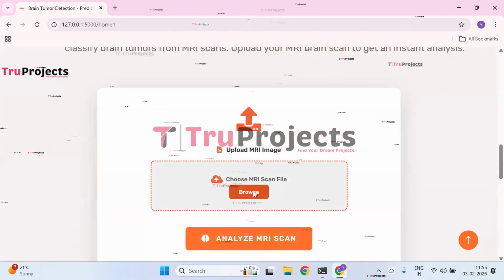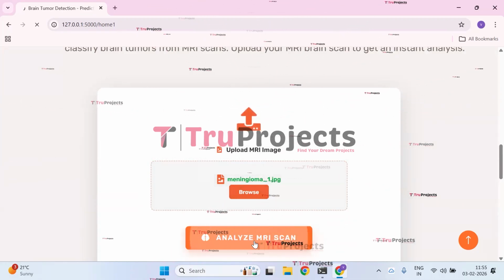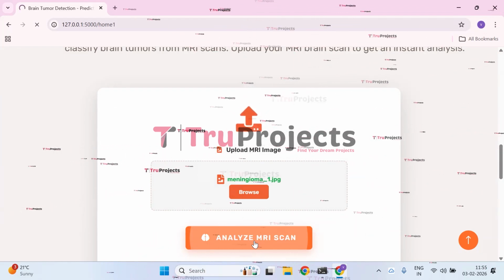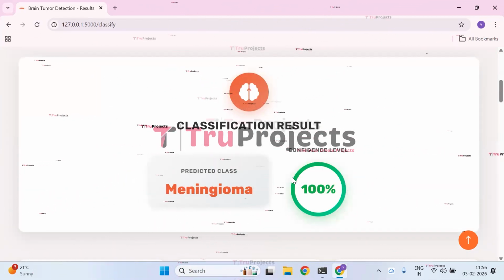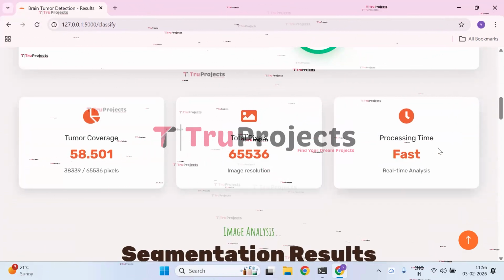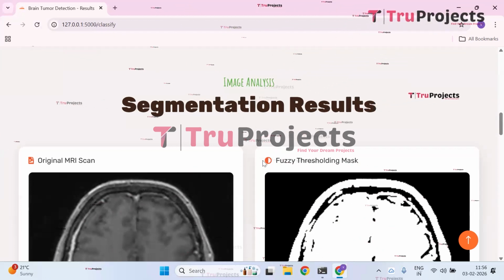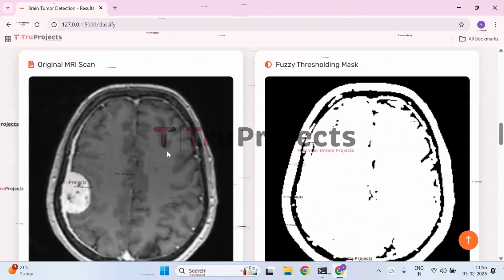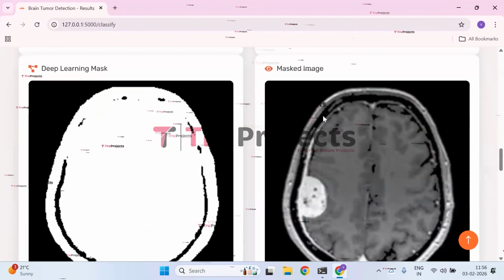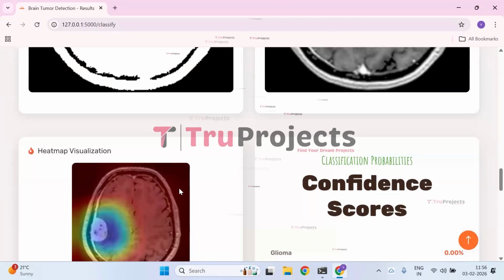Let us browse an image. The image has been successfully uploaded. Click on analyze MRI scan so that the given image is pre-processed and the output will be displayed as benign glioma. The confidence level is 100%. We have the tumor coverage, total pixels and processing time. We also have the image analysis like the segmentation results, the original MRI scan image, fuzzy threshold mask image, deep learning mask image, masked image, and also heat map visualization image.